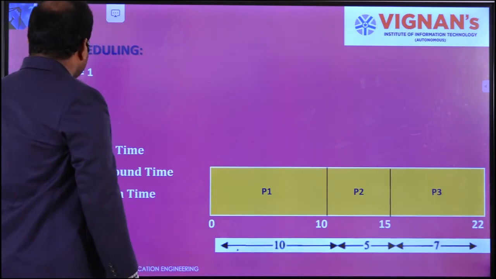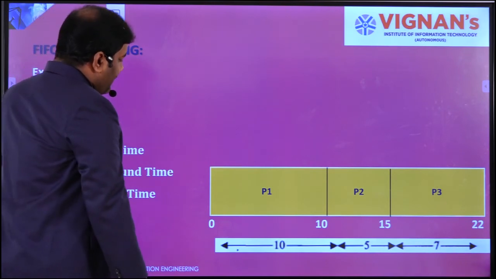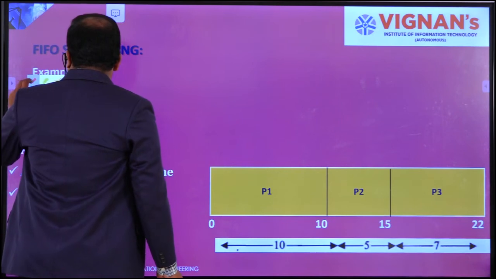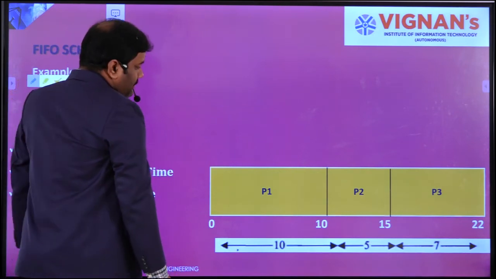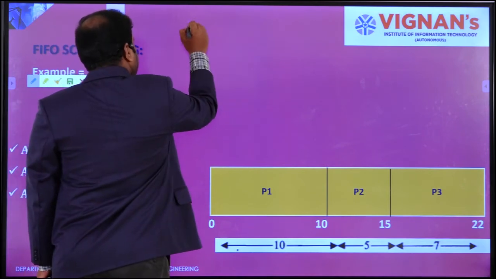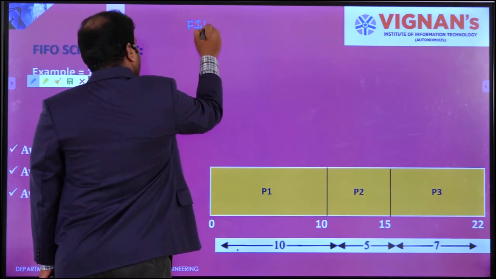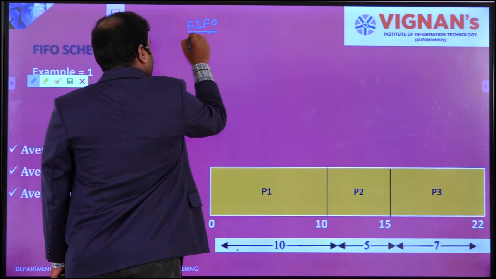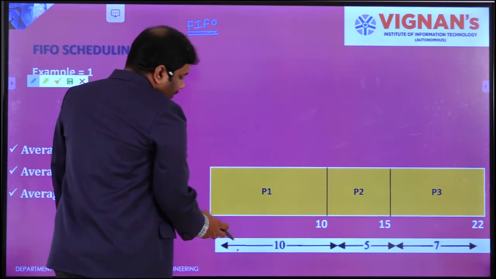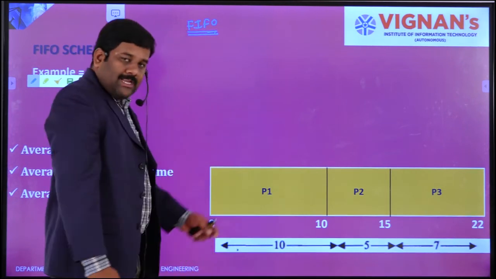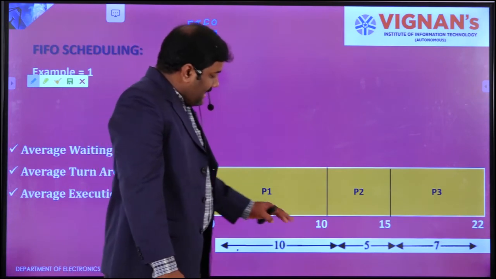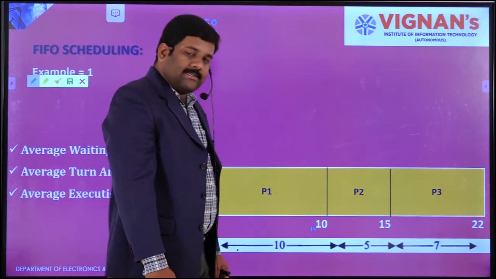So here you have one example, right? This is P1, which is process 1. Now I would like to explain how this FIFO, first in first out, will operate. For example, I have process 1. That process 1 initiates at 0 and executes at 10 seconds.